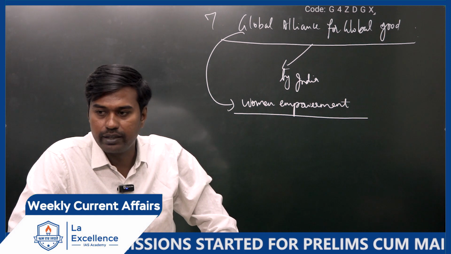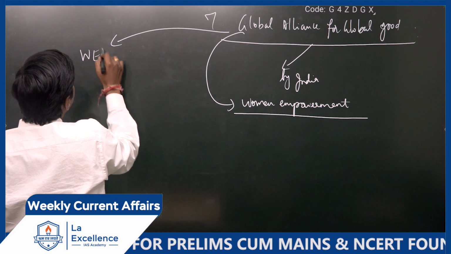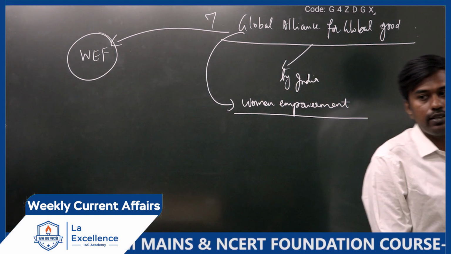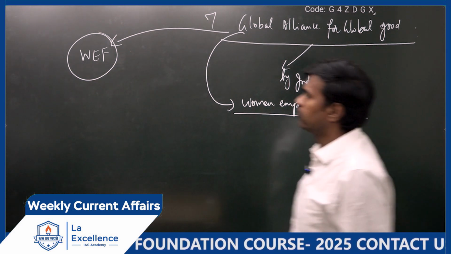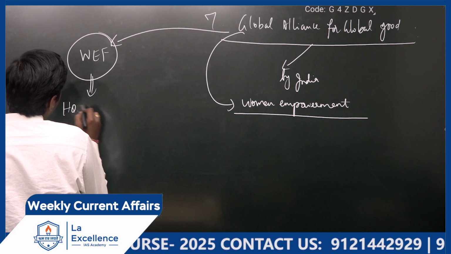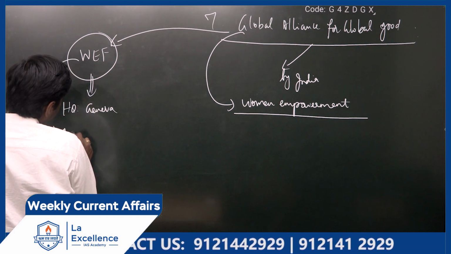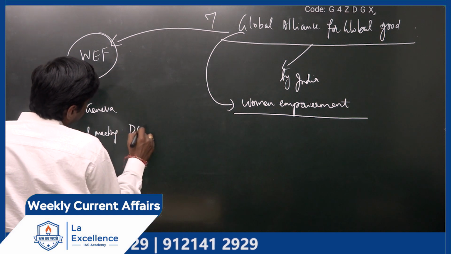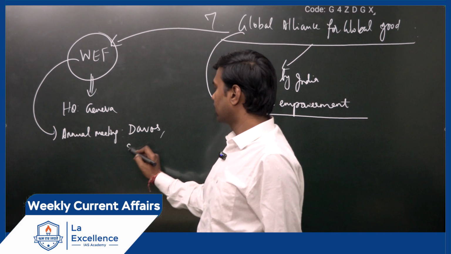Where has it been initiated? At the World Economic Forum. They have launched this initiative. Very recently, this meeting has happened. The World Economic Forum's headquarters is in Geneva, but its annual meeting happens in Davos, a place in Switzerland.